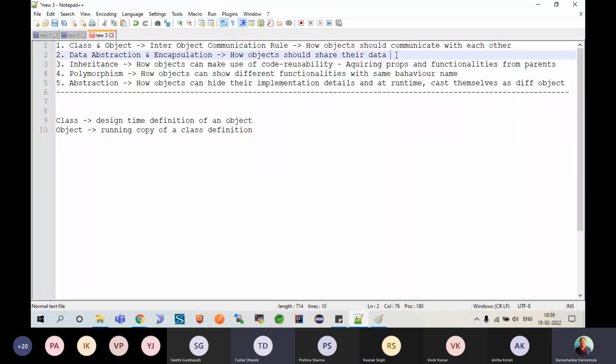Security, privacy, sir. So when he gets inside, he may take anything, right? But if you stop him on the outside and you only give whatever is needed to be given, that is called a secure way. Correct or not? Well, please understand that is what we call data abstraction and encapsulation. It stands for hiding your data members and allocating only the necessary members to be accessed by an outsider. This is exactly what is called data abstraction and encapsulation.